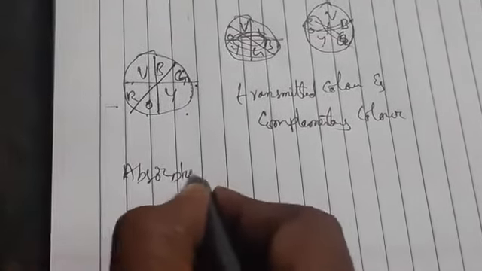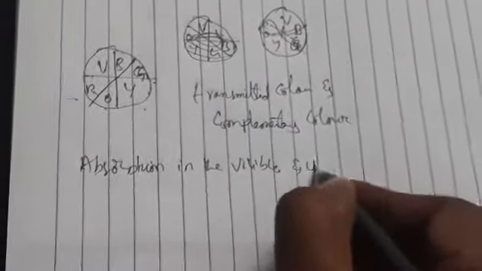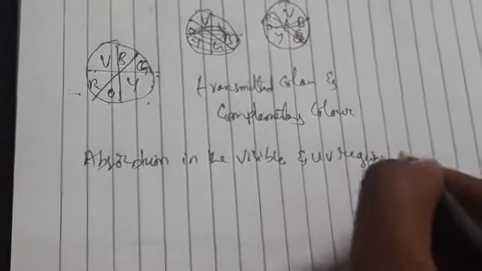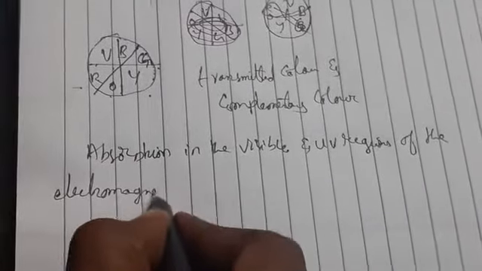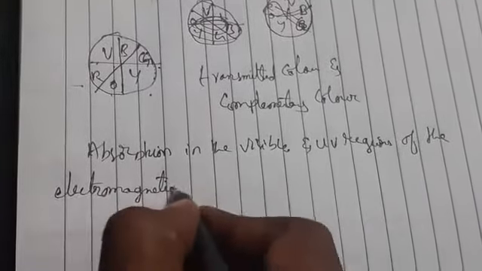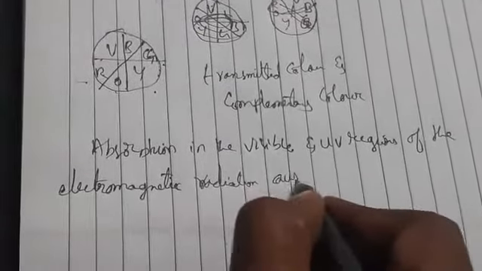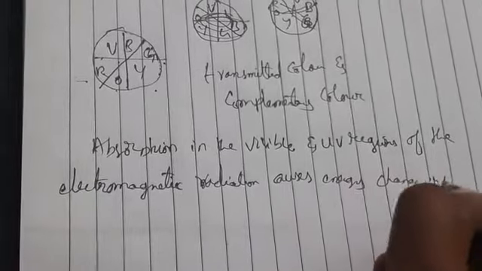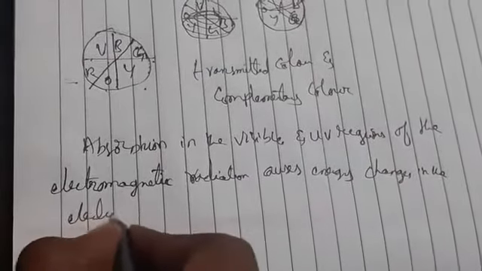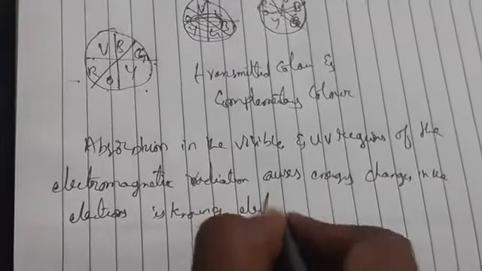So absorption in the visible and UV region of the electromagnetic radiation causes energy changes in the electrons. This is known as the electronic spectrum.